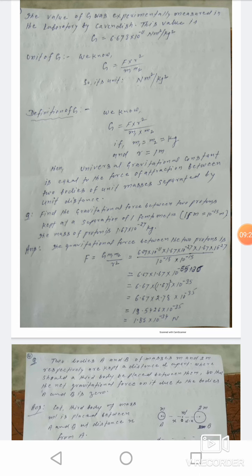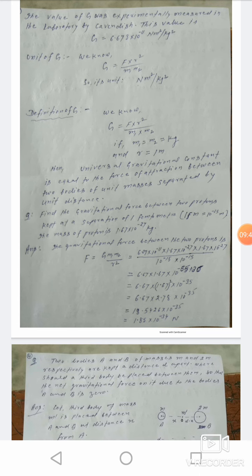Now here 6.67 into 1.67 squared, into 10 to the power minus 25.